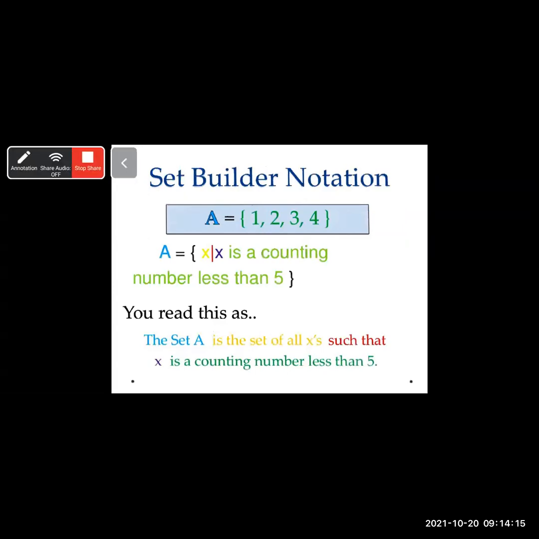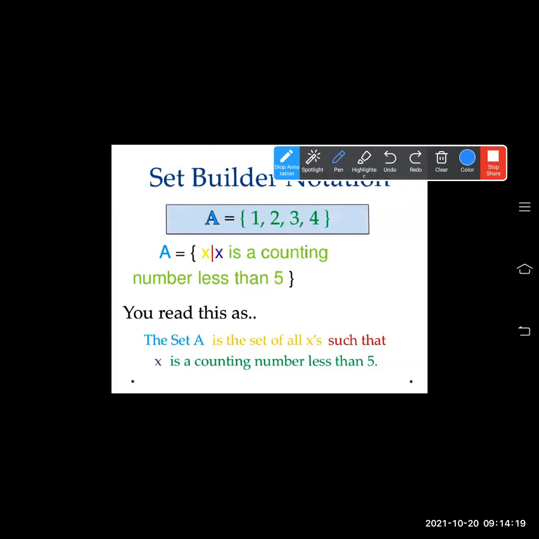Here, this is the way of writing set builder notation. Here you can see clearly 1, 2, 3, 4 is an example of listing method. A is equal to, this is set A. How do we read this? X, written in yellow, is the set of all x.